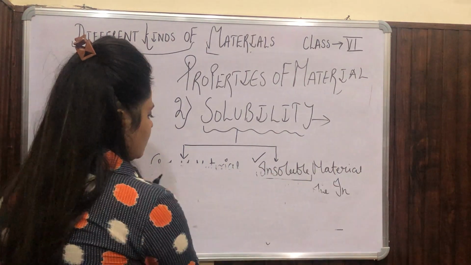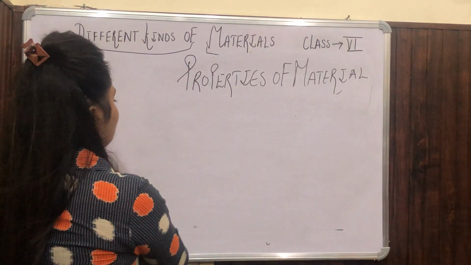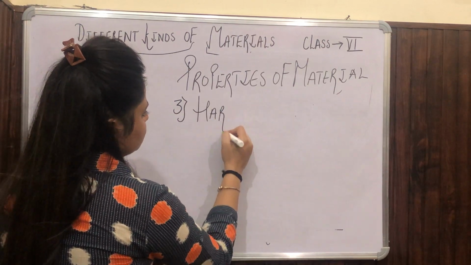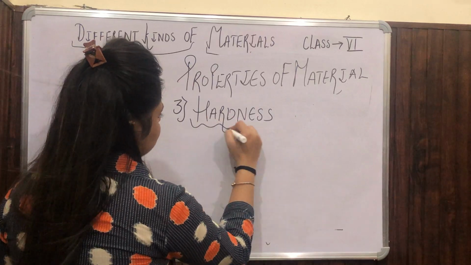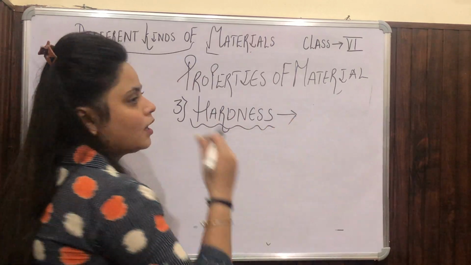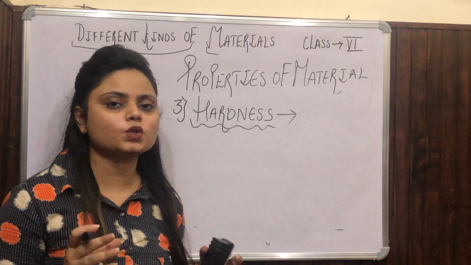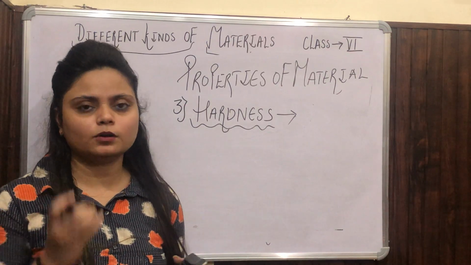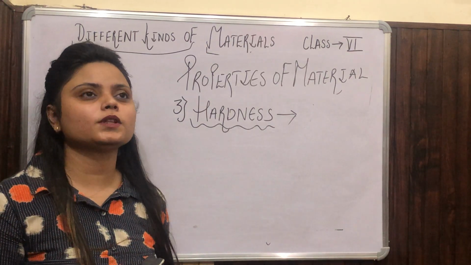Now we will come to the third property, that is hardness. What do you mean by hard? When we talk about hard, that means a thing which is very solid, which has a lot of weight, and we can't lift it. But we can relate hardness with an example.